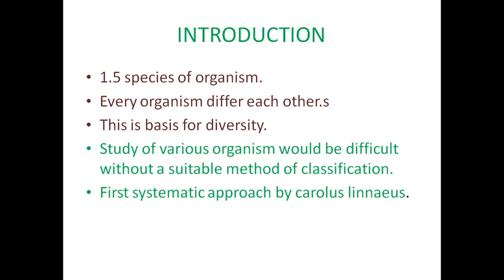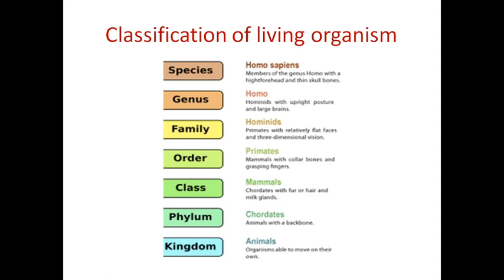Based on these characteristics, the next one is the units of classification. First is the species, the second is genus, third is family, fourth is order, fifth is class, sixth is phylum, and seventh is the kingdom. When we take the kingdom, there are two kingdoms: one is the plant kingdom, another is the animal kingdom.